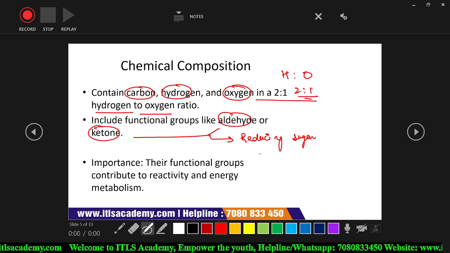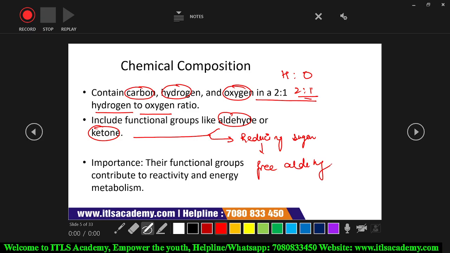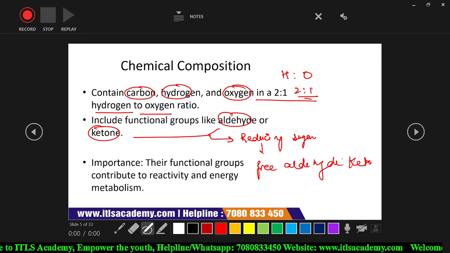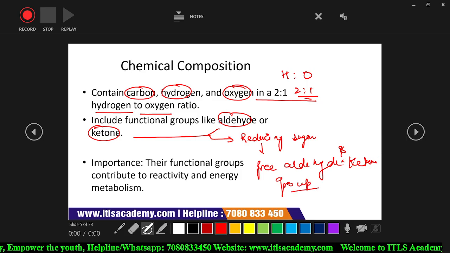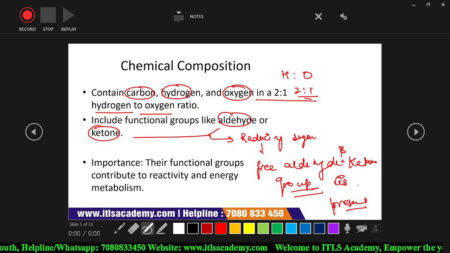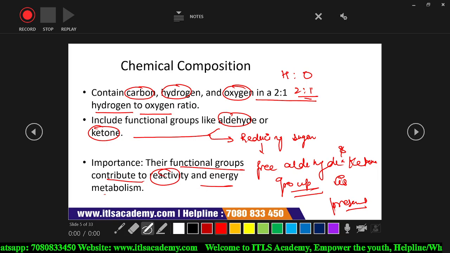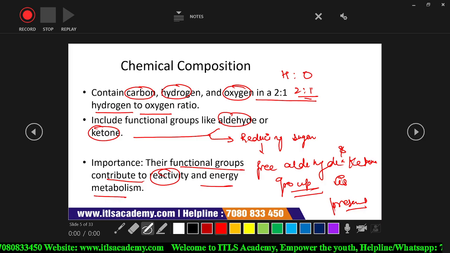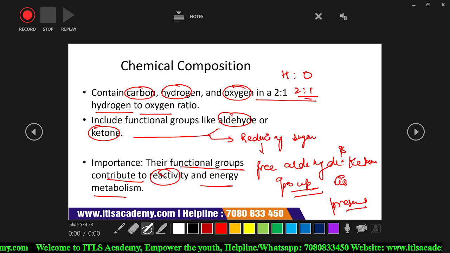What are reducing sugars? Reducing sugars are those where a free aldehyde or ketone group is present. These functional groups contribute to reactivity and energy metabolism. Are my points clear?